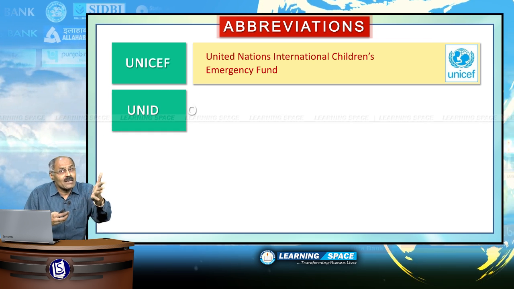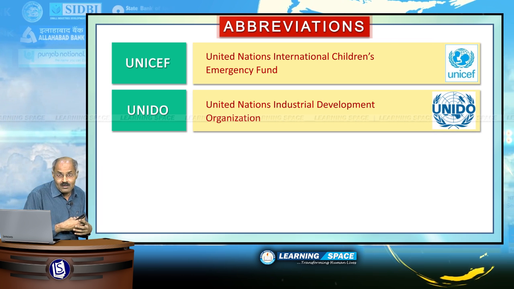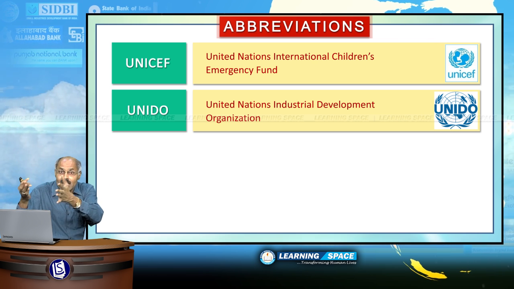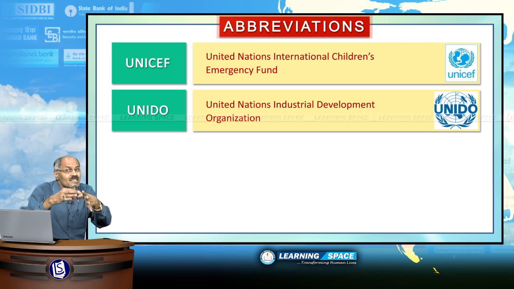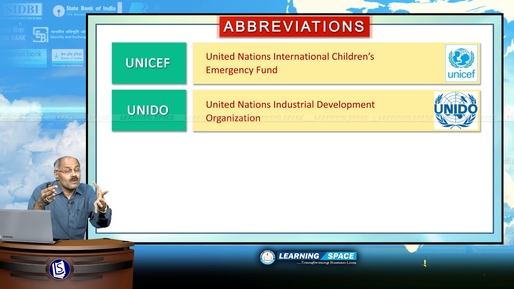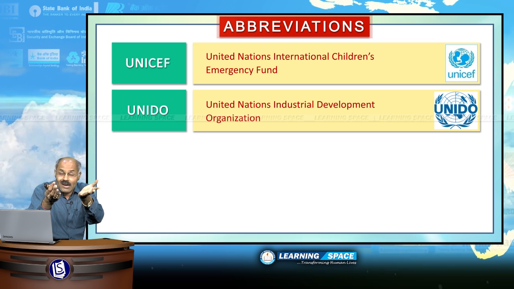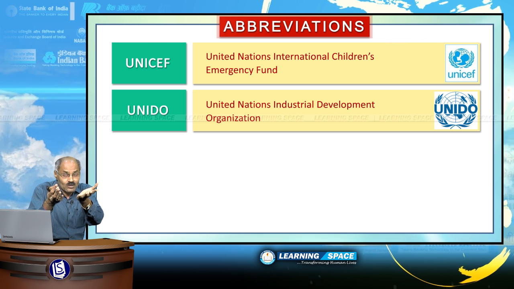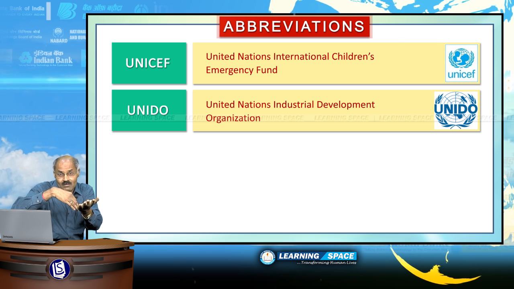UNIDO, that is United Nations Industrial Development Organization. UNIDO is Vienna based. This is a United Nations Organization, Vienna based organization, basically to develop industries in the emerging economies, or you can say developing countries, to ensure industrialization of developing countries.